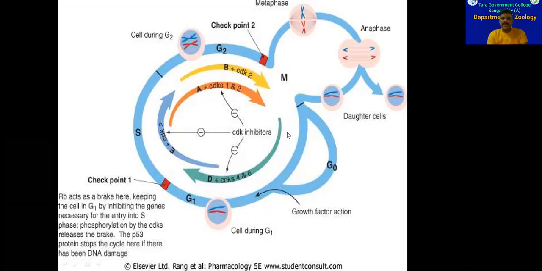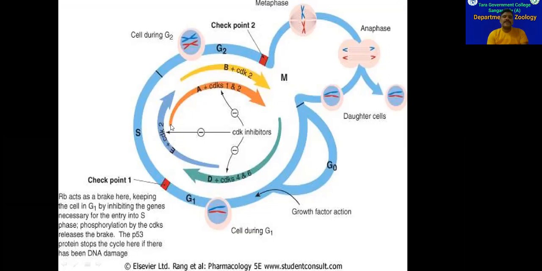So in the first checkpoint, we can clearly see that in the G1 phase, at the beginning of the G1 phase, cyclin D synthesis will be initiated. At the end of the G1 phase, cyclin D reaches maximum production stage, and they will bind with cyclin dependent kinases 4 and 6. In the middle of the G1 phase itself, cyclin E production will be initiated, and it continues up to S phase, and this cyclin E reacts with CDK2 enzyme.